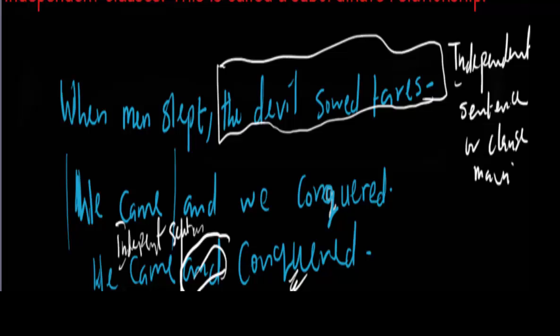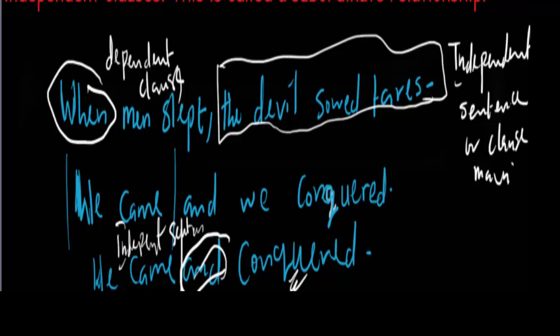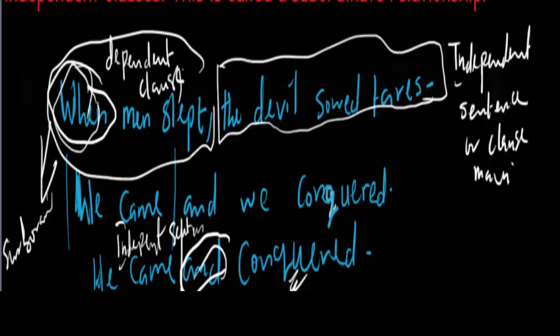When men slept is what? Is a dependent clause. Why? Because it cannot stand on its own. Okay? This is the subordinator. When is the subordinator. Okay? This is the marker that indicates that, look, this when men slept cannot stand on its own. I've explained this over time.